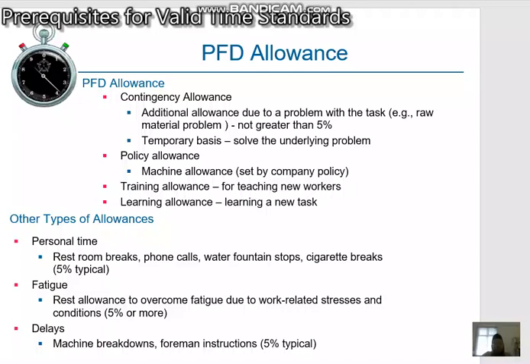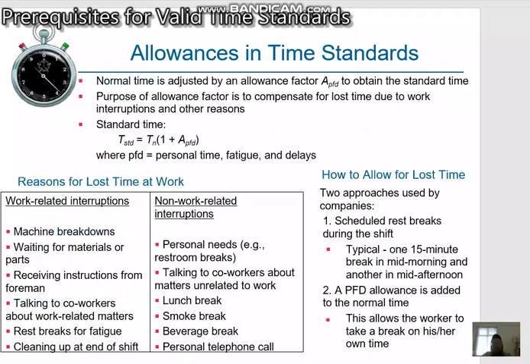So again, if you look at this formula of standard time, this is the normal time, and this is the allowance given in the task or element to get the standard time value. So that's the discussion on allowance in time standard.